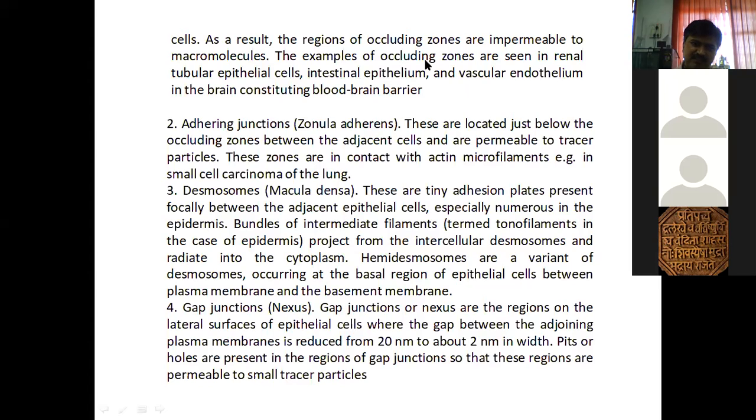So this is the idea regarding this part. Then the next one is the adhering junctions, zonula adherens. What is it?